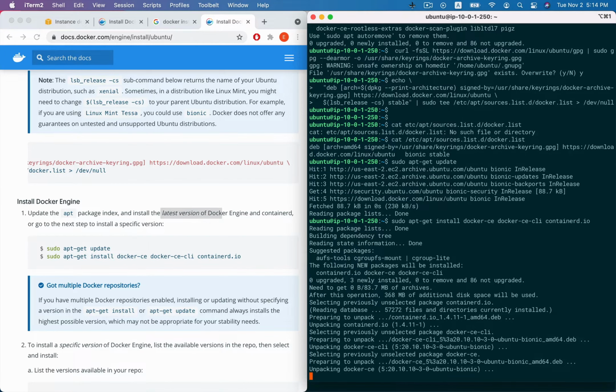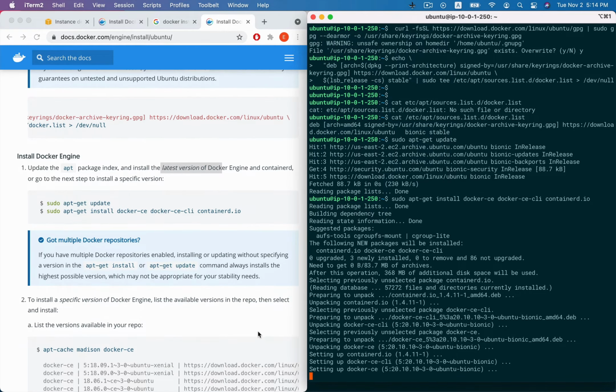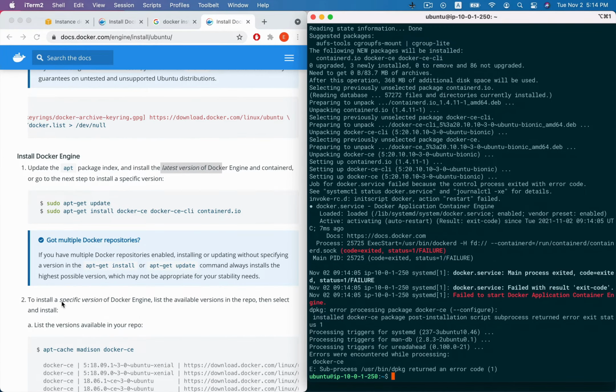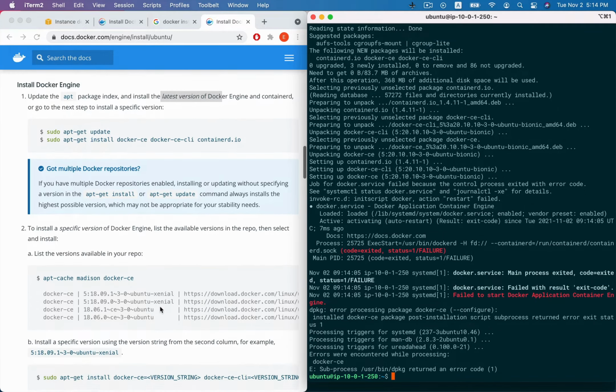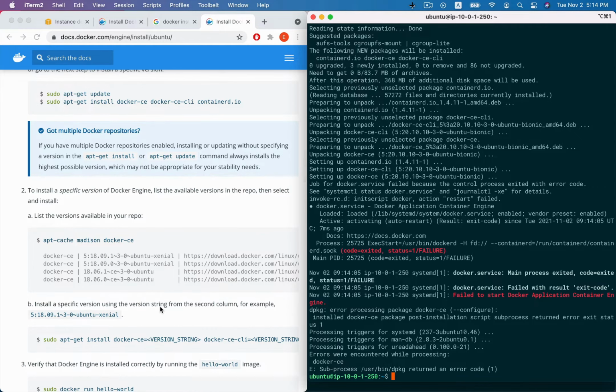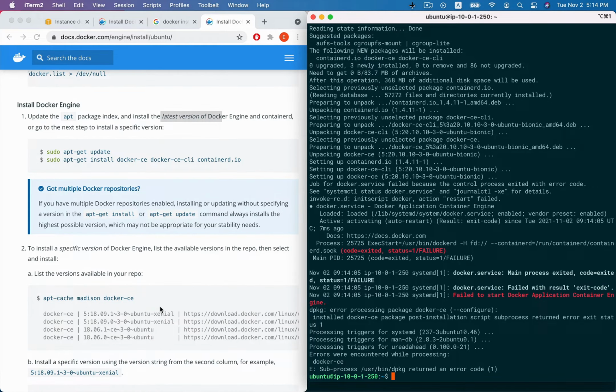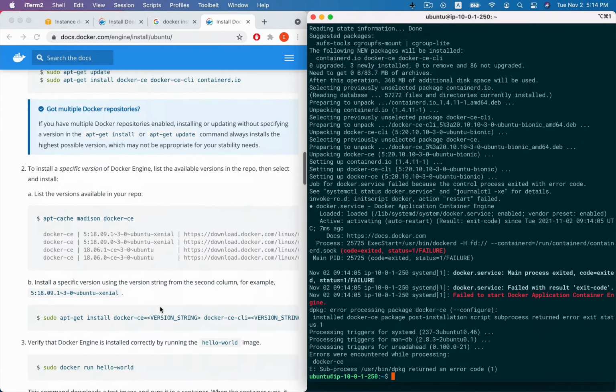Wait a few minutes, it will finish. If you want to install a specific version of Docker engine, you can follow these steps. Because we just will install the latest version of the Docker.